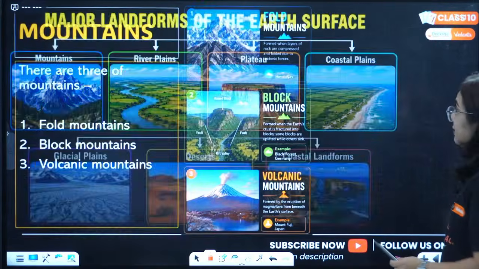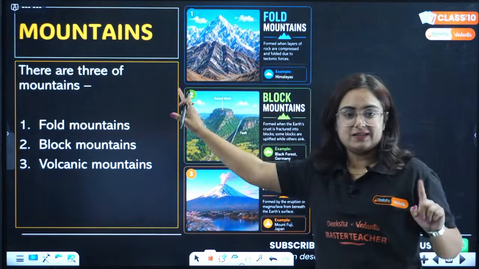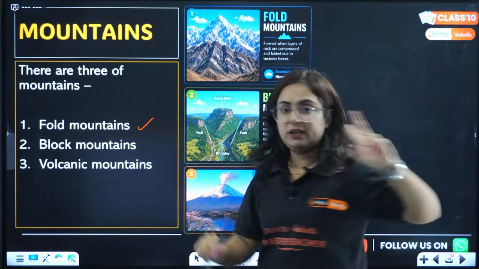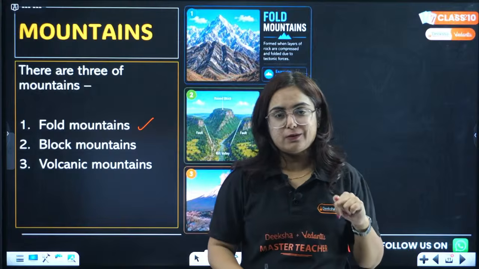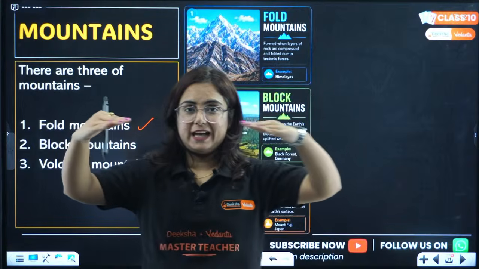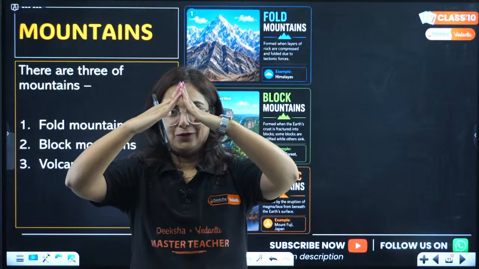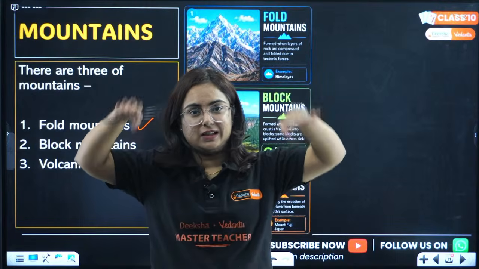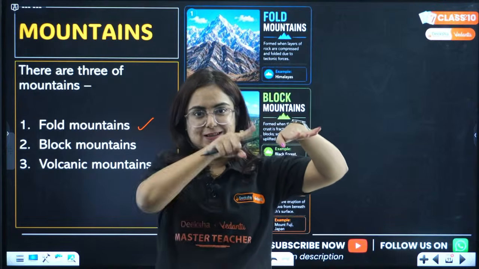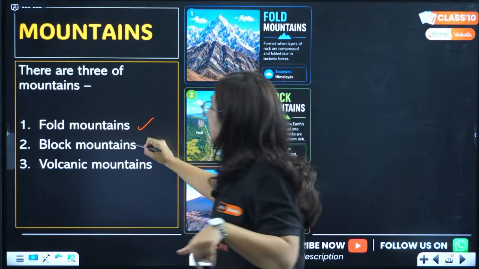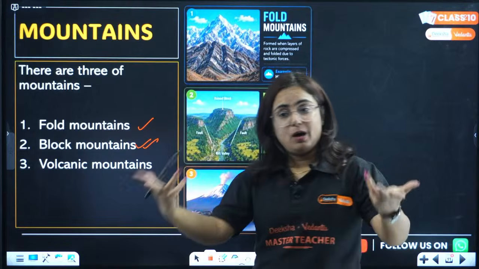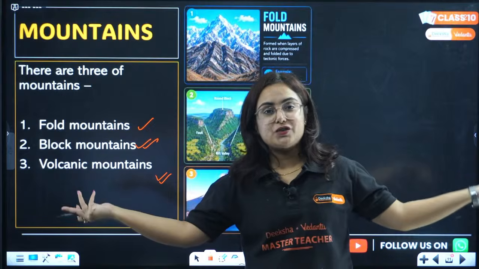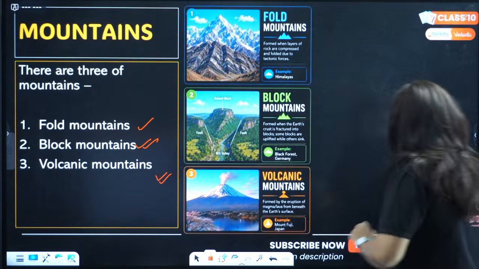Moving further, see, there are mountains. There are three types of mountains in the world. There are fold mountains. Do you know how fold mountains are formed? When two plates collide with each other, as I just told you in the example, fold mountains are formed. When two plates diverge from each other, this becomes the mountains, and here this is the valley. These are known as block mountains. And the mountains that are formed out of volcanic eruption, like Mount Fuji in Japan. So these are the examples.